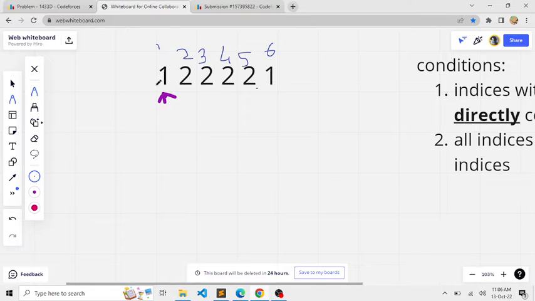For example, here the value for city 1 is 1. From city 1 we can build a road to districts 2, 3, 4 and 5. But we can't build a road from 1 to 6. Why? Because the values are the same. So in this case, we will simply move the pointer to the next city.